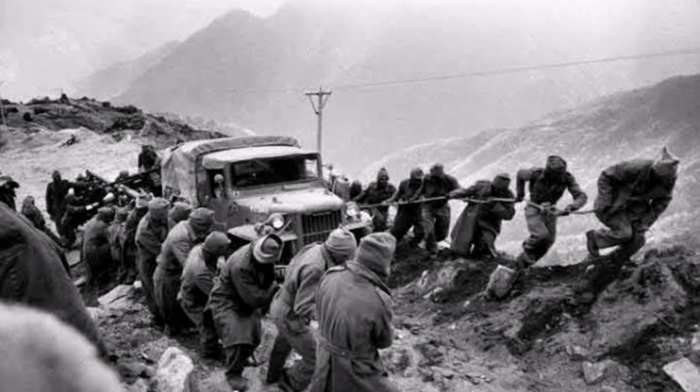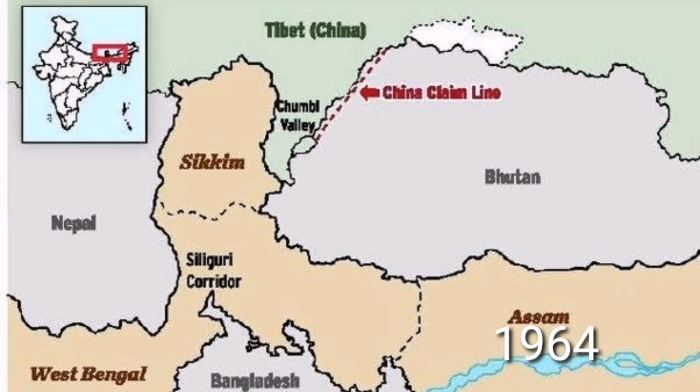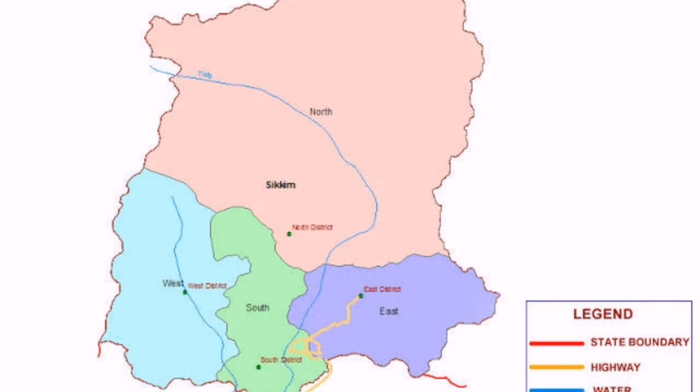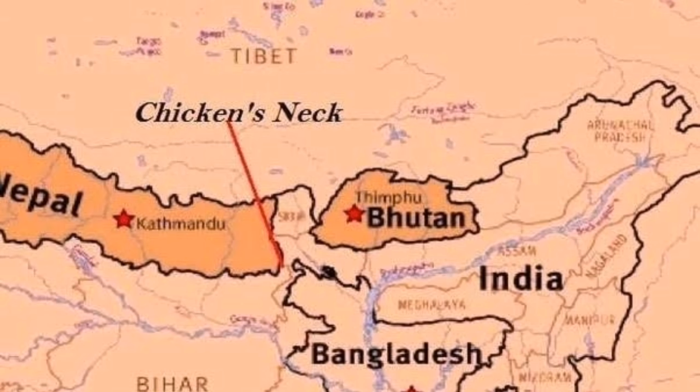The wounds of the 1961 war still had not healed and a new skirmish happened in the Sikkim region. Sikkim was a protectorate of India and was yet to become an Indian state. Sikkim was of strategic importance for India. If Sikkim fell to the Chinese army, it would cut off India's access to the northeastern states. This tiny strip of land was called the chicken neck problem of India.